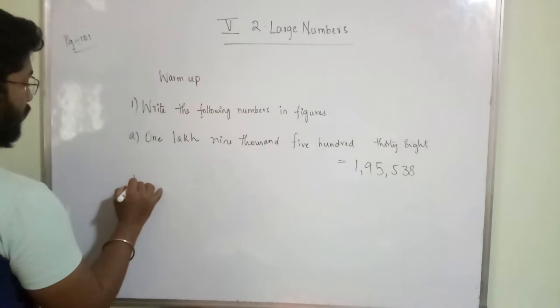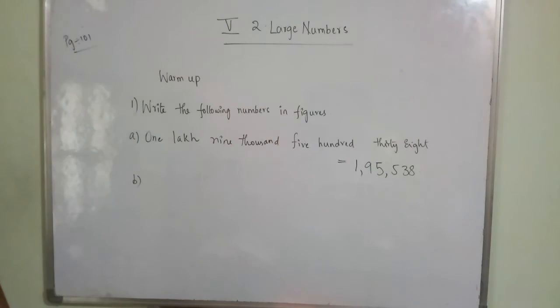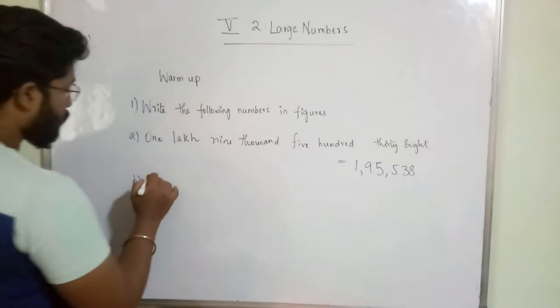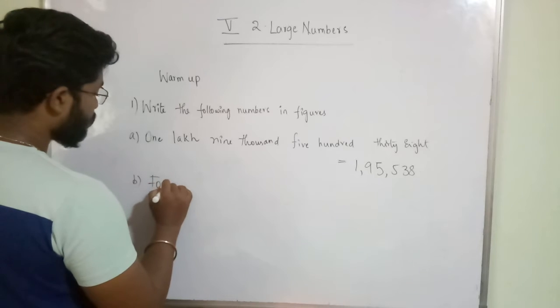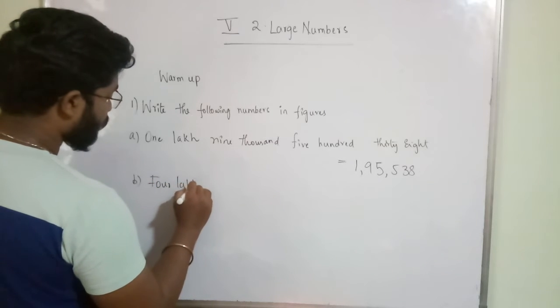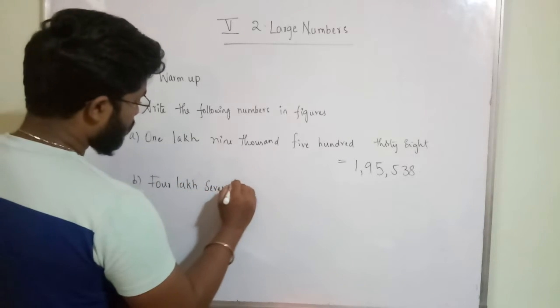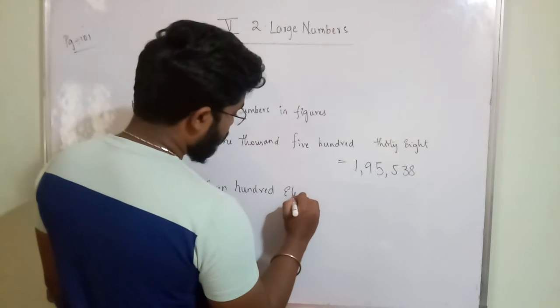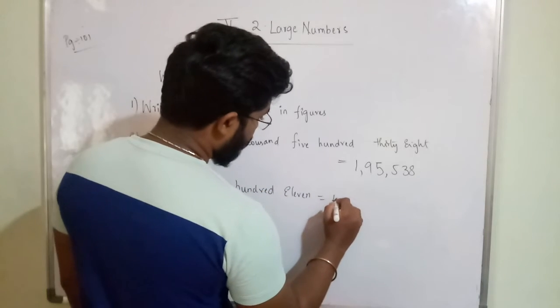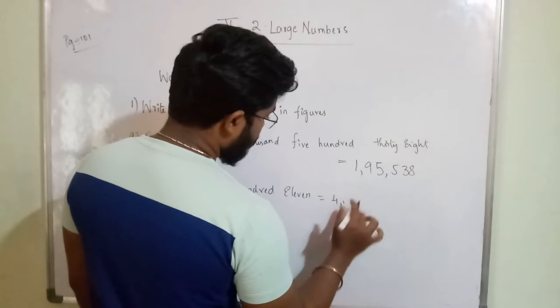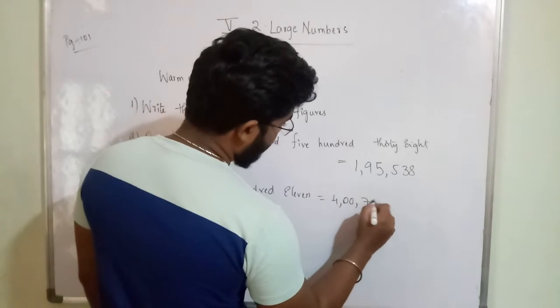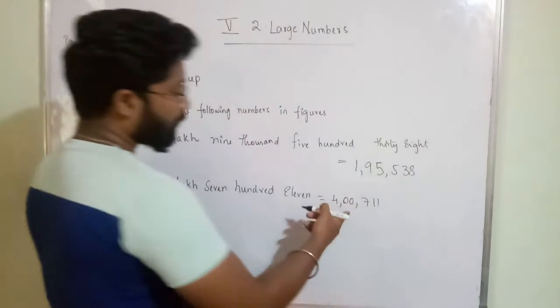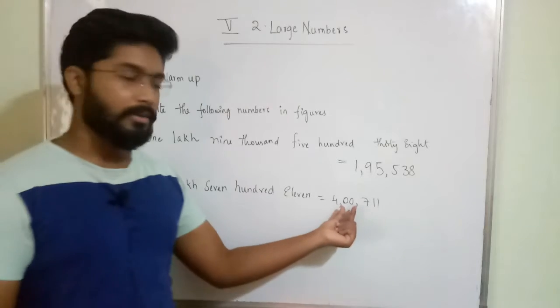Okay, second one, 4,711. He has not given anything in the thousands period.